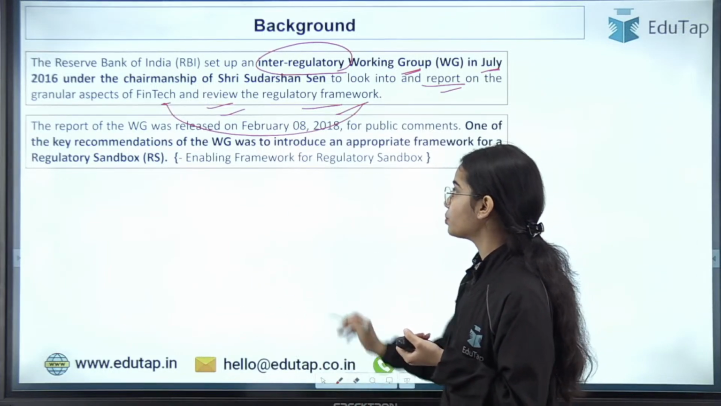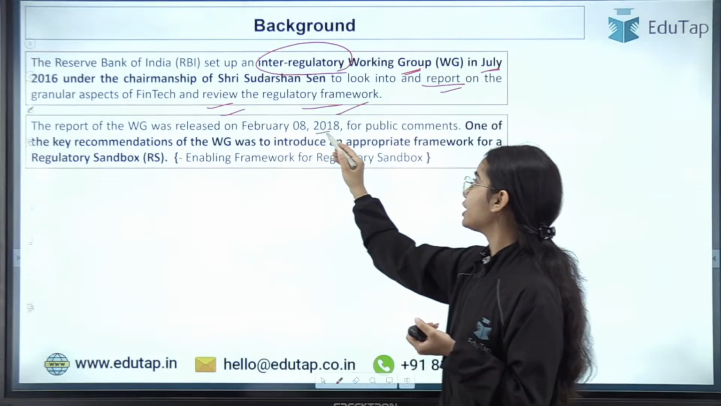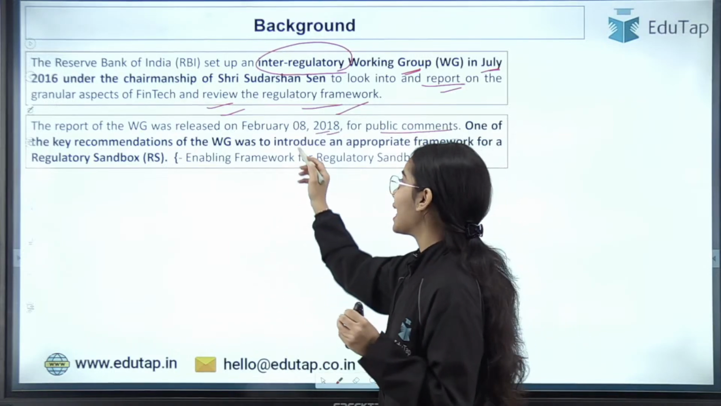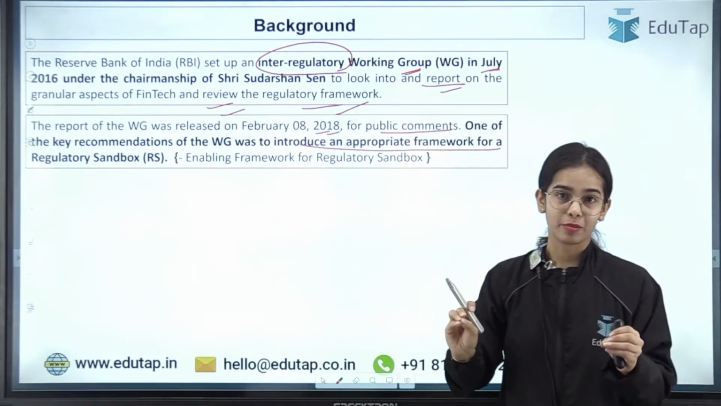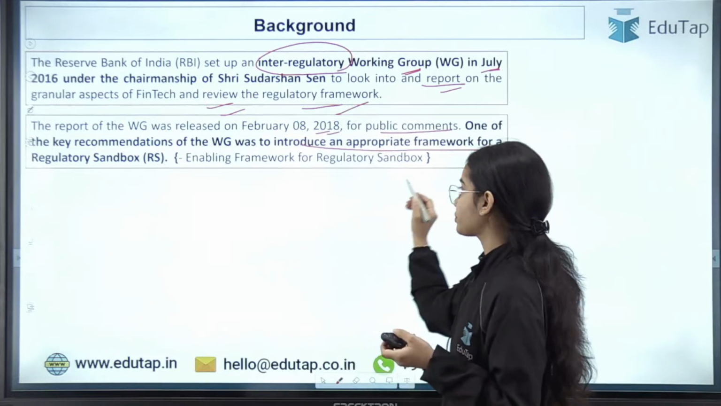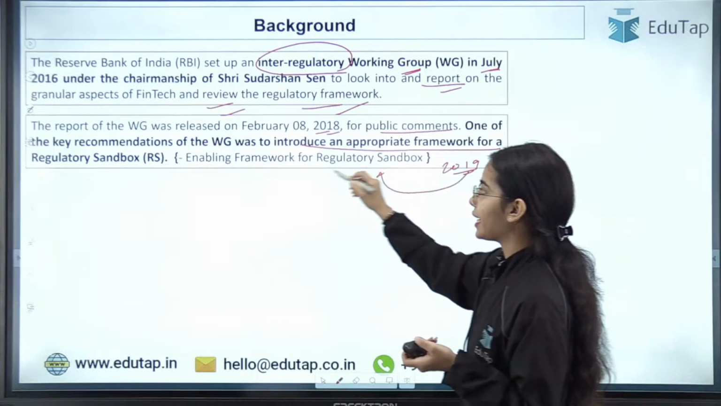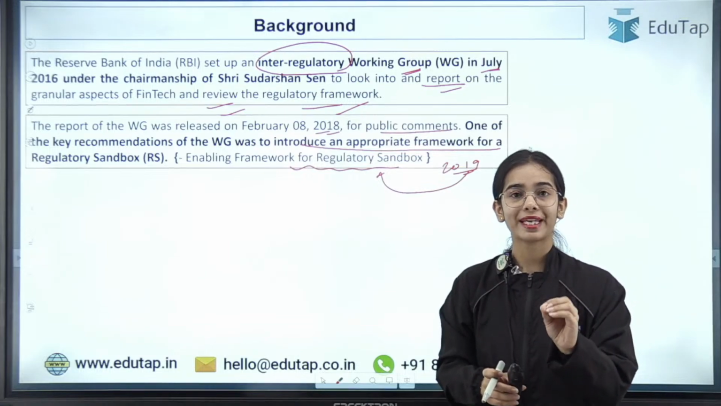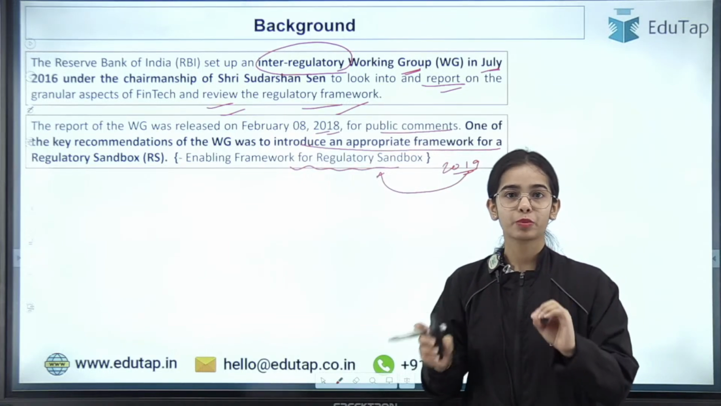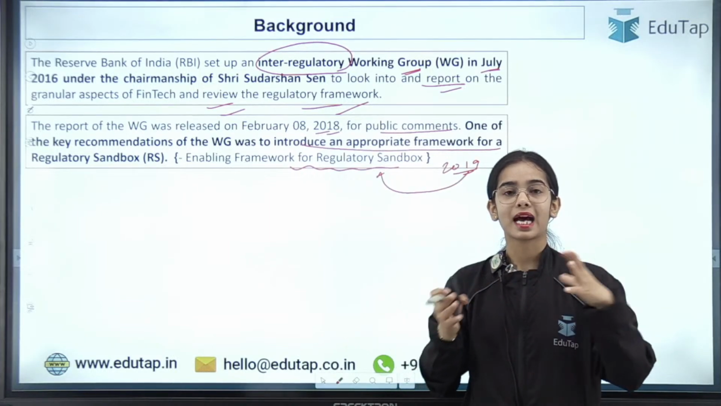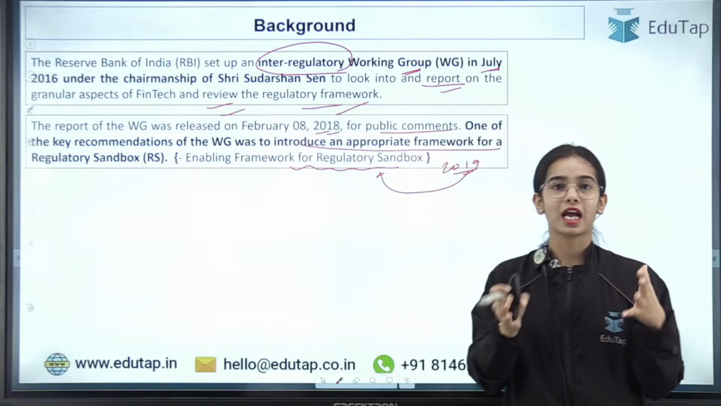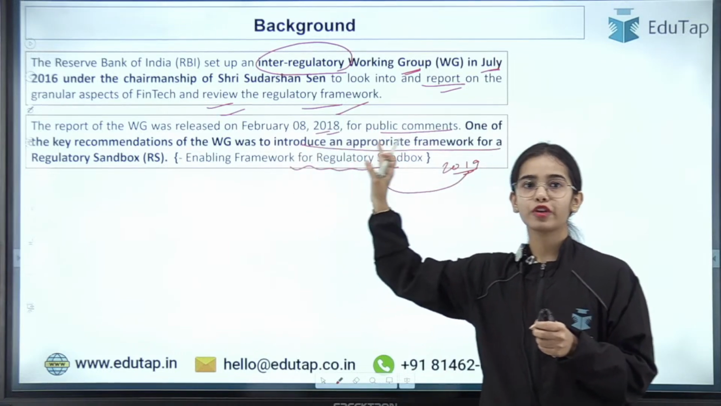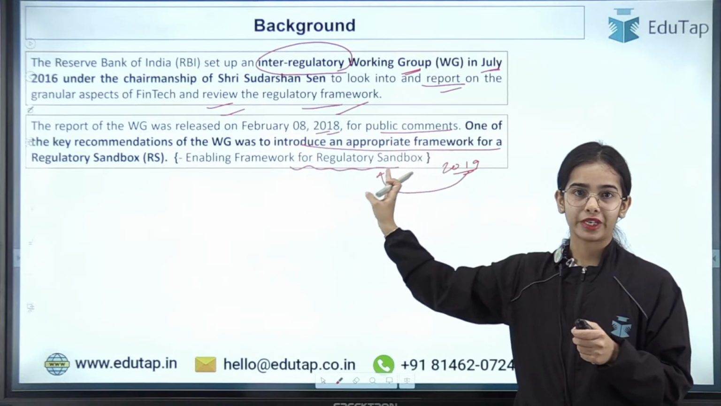Now the report of the working group was released on February 8, 2018 for public comments. One of the key and main recommendations of the working group was to introduce an appropriate framework for a regulatory sandbox, and that's why around 2019, the RBI released the enabling framework for regulatory sandbox, where the definition of the regulatory sandbox and the guidelines for the regulatory sandbox have been provided, that is, what the end-to-end process is as well as the timeline within which the regulatory sandbox has to work. So on the basis of the recommendation of this working group, the enabling framework for regulatory sandbox was released by the Reserve Bank of India in 2019.